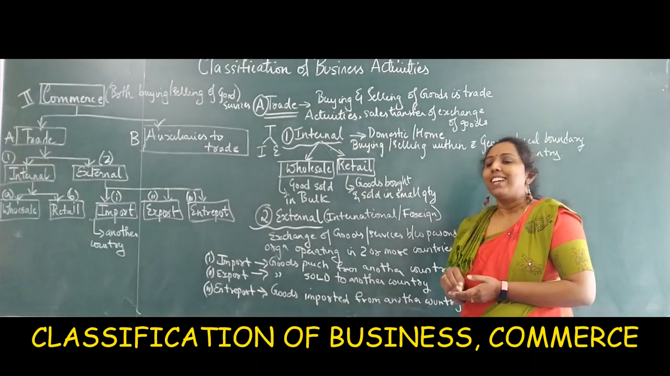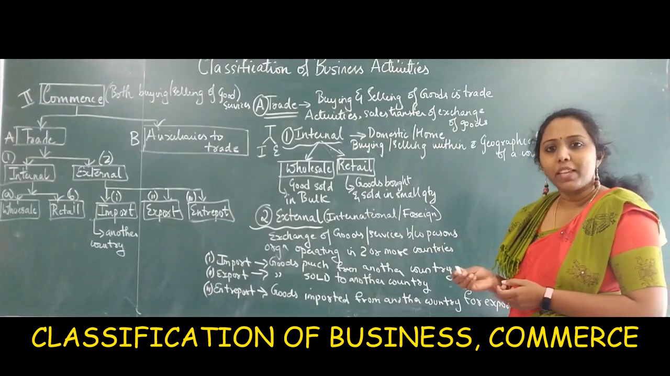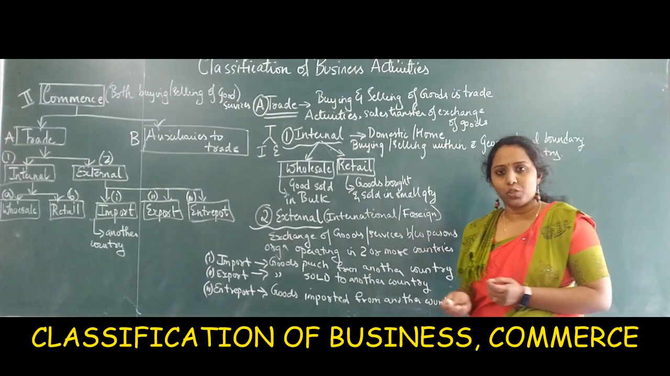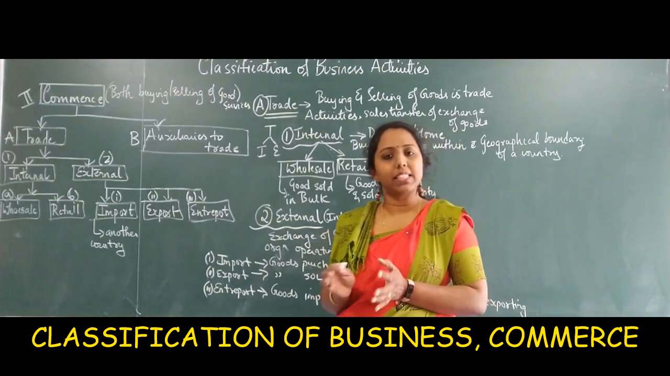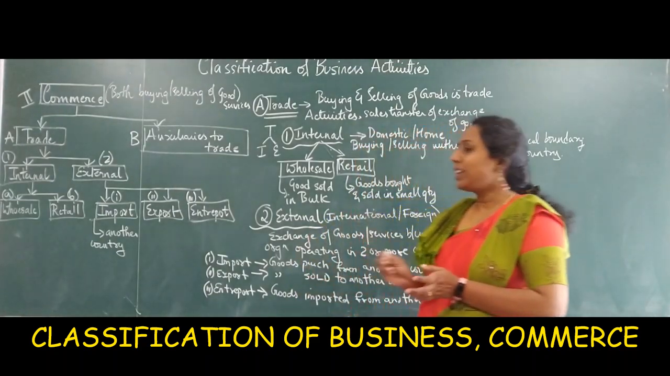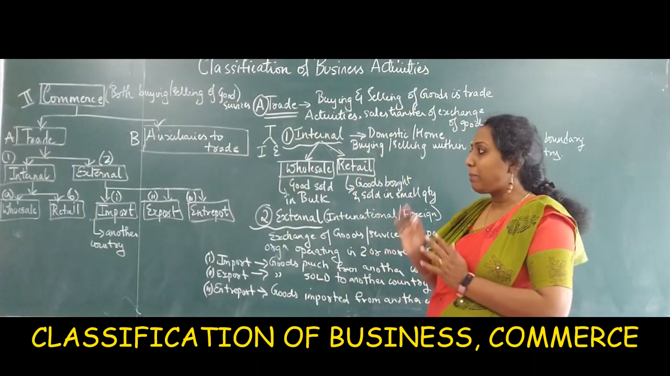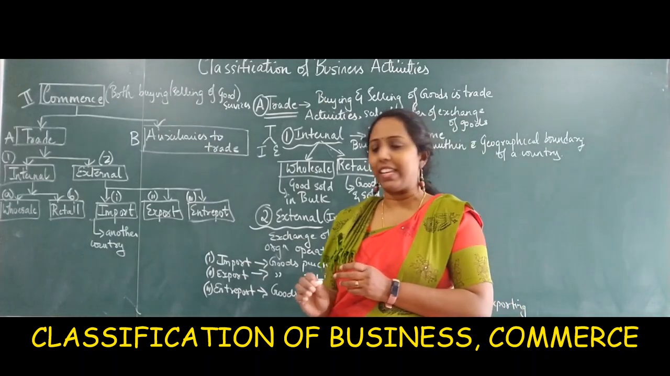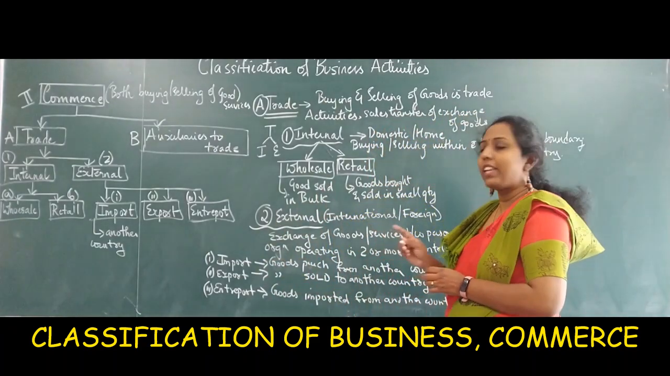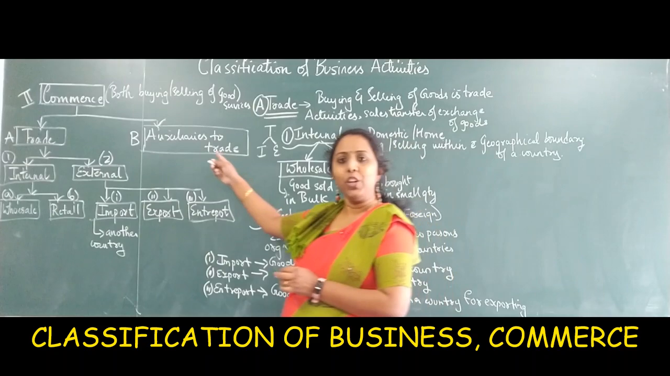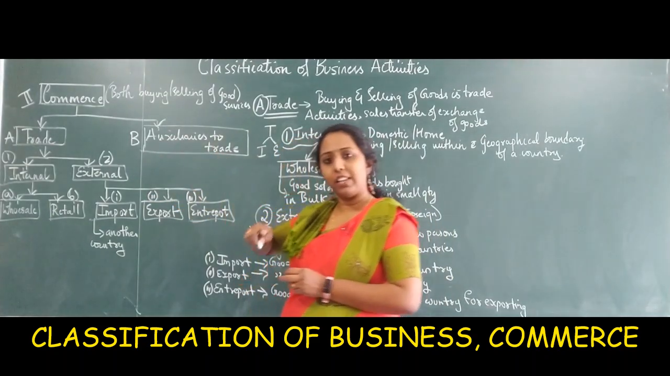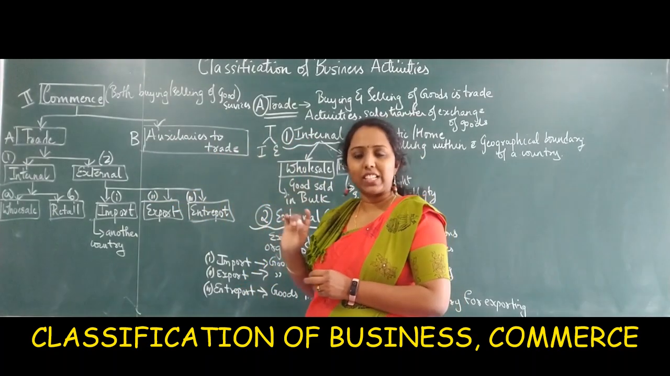So, commerce. Classification of business activity. We have already learned about industry. So, today we will start off with commerce. Now, what is commerce? Here is the mind map of commerce, how the chart is being divided. Commerce is again divided into trade and auxiliaries to trade. Now, trade is again divided into internal trade and external trade.